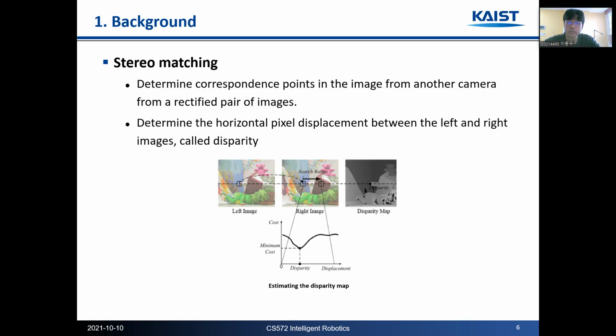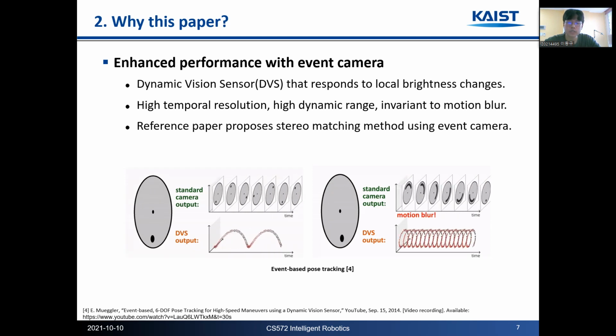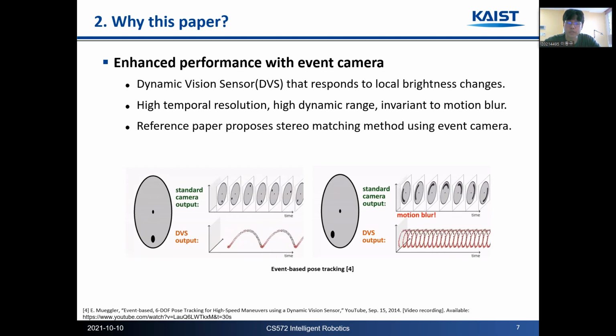In the rectified stereo camera setup, the objective is to determine the horizontal pixel displacement between the left and right images, and it is called disparity. As I said, that disparity map can be used to compute the depth map. Our reference paper proposes a stereo matching method using an event camera.